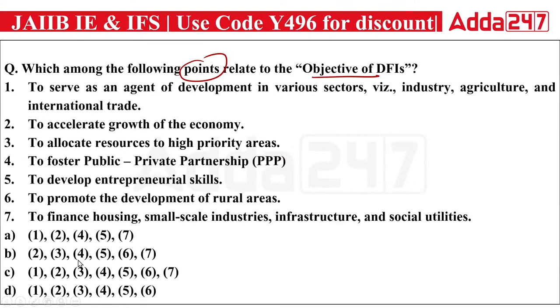Okay, so the first statement is to serve as an agent of development in various sectors like industry, agriculture, international. Second, to accelerate the growth of the economy. Third, to allocate resources to high priority areas. Fourth, to foster public-private partnership. Fifth, to develop entrepreneurial skills. Sixth, to promote the development of rural areas. And seventh, to finance housing, small-scale industries, infrastructure, and social utility.